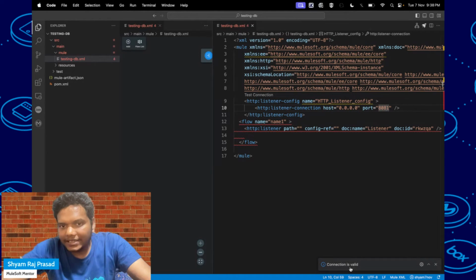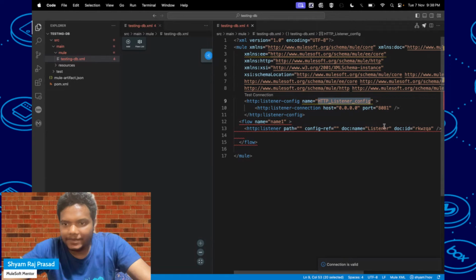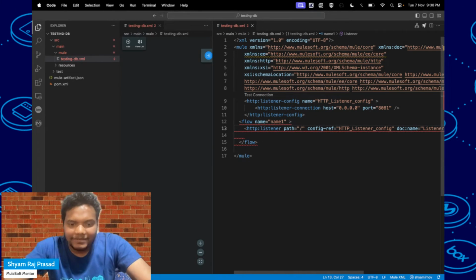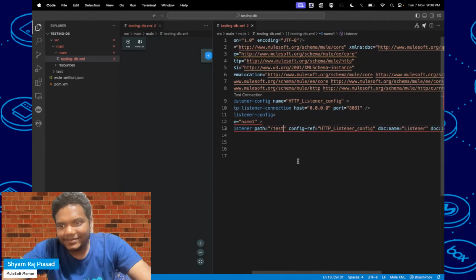So here you can see connection is valid. So we have created the HTTP listener configuration. We have to use the same listener configuration here. Okay, and here you can see HTTP listener path we have to specify. So my favorite is test, so I have added that one.